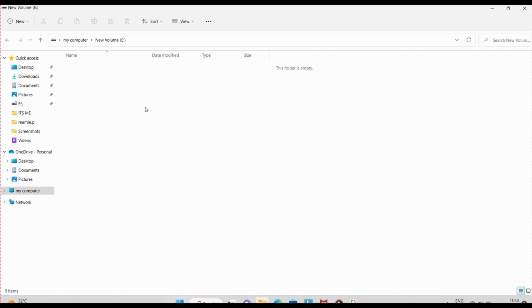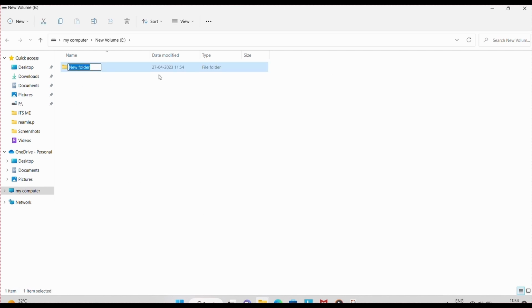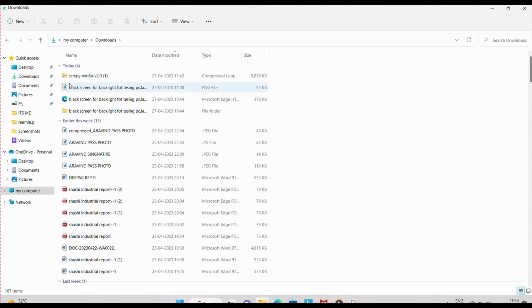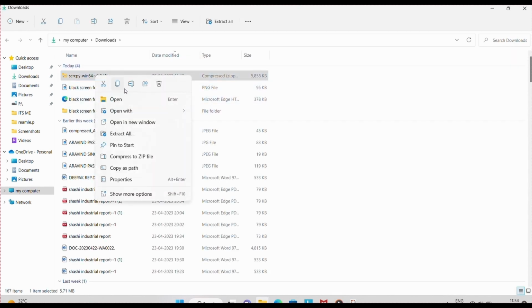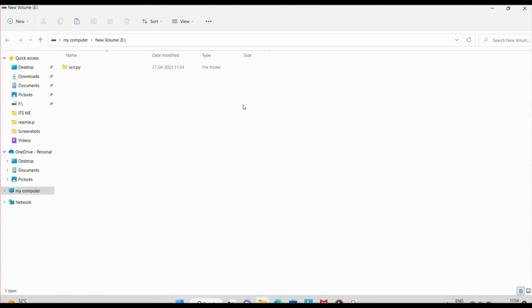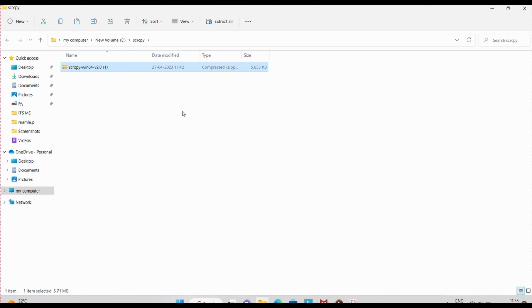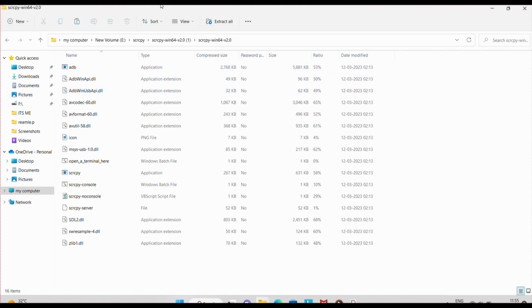After downloading, create a new folder, and it is easy to create a path, as I show. Better to create it in drives and name it. And after that, go to downloads and copy the downloaded one, and go back to the newly created one and paste it. And enter into it and copy the path.